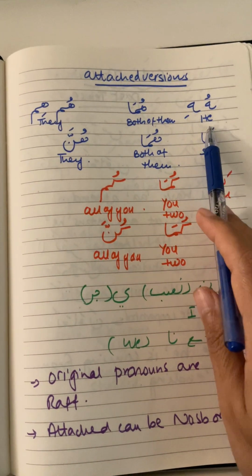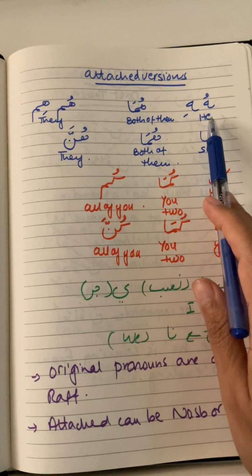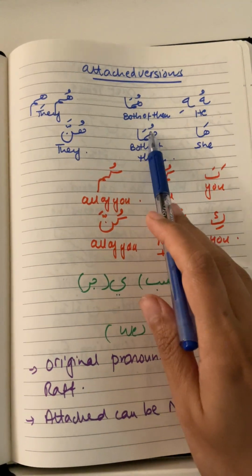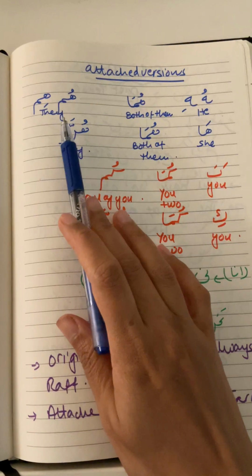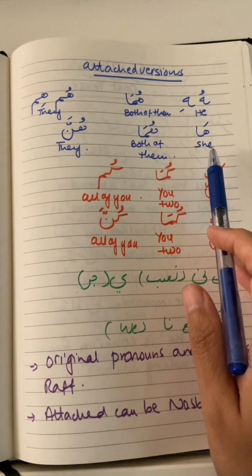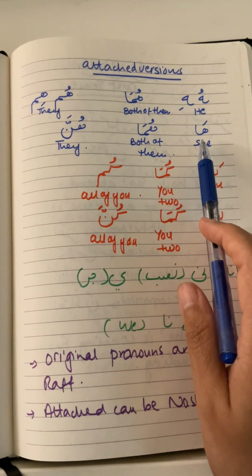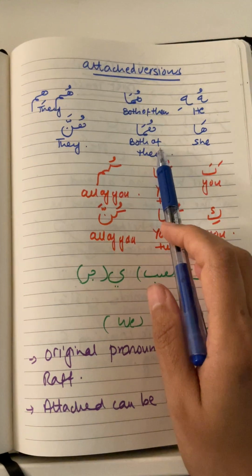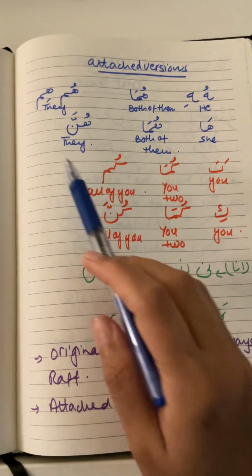And then there are the attached versions of the pronouns as well. For the huwa, it's going to be hu or he. Huma is going to remain the same. Hum is going to be hum or him, and it's they. Then hiya, which is she, in attached form, it's going to be ha. Then huma is the same, and hunna is also the same.